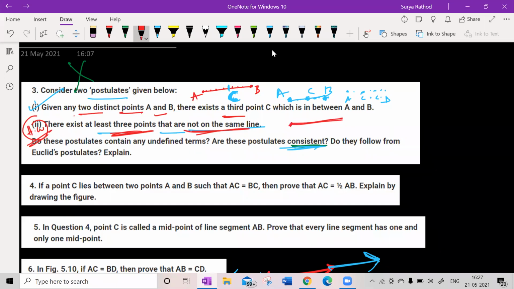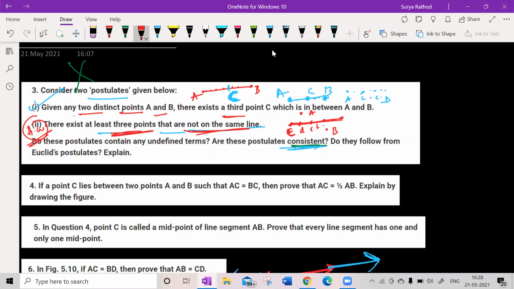On the same line we can draw infinitely many points over here. That is one condition. What is it saying? There exist at least 3 points that are not on the same line. Look at this here. If I draw one point A here, one point B here, we have C, D, E, F, G, H, I, J, K, L. Got it, sir. Now, does it follow the postulate? No, sir. So it is not following.